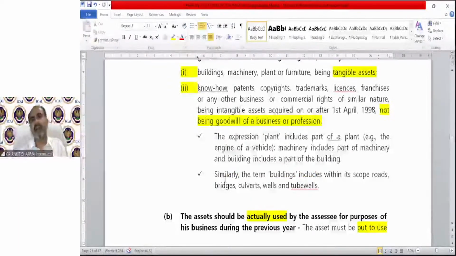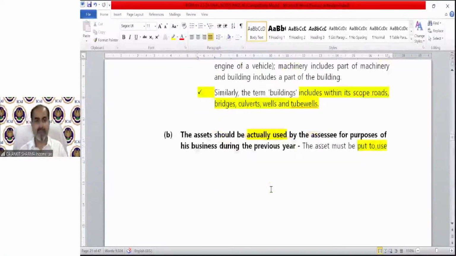The plant includes part of plant also, of course. Buildings include roads, bridges, wells, tube wells, culverts, etc. The asset should be actually used. Under the PGBP head, you can claim depreciation if that asset is used for the purpose of business or profession. If you purchase any asset and do not open it or put it to use, then you cannot claim a deduction of depreciation by the assessee for the purpose of its business during the previous year.